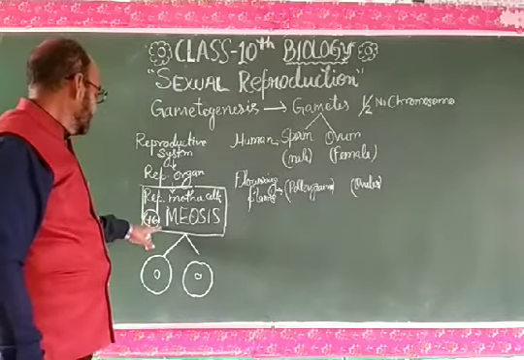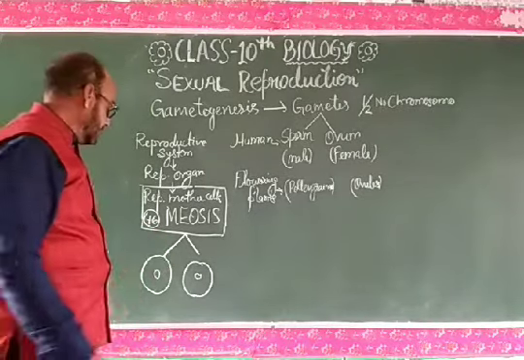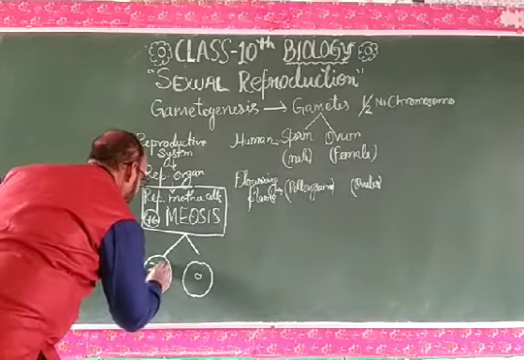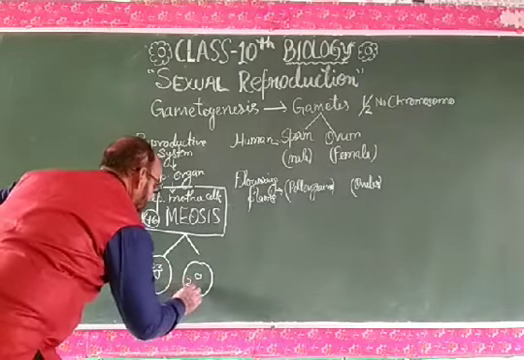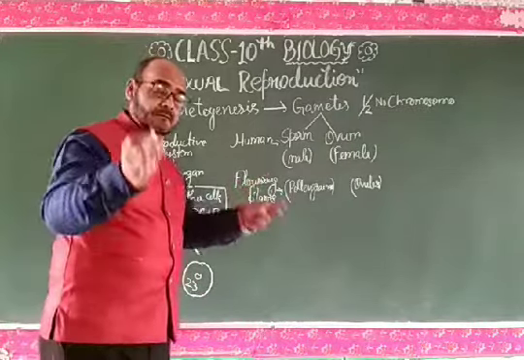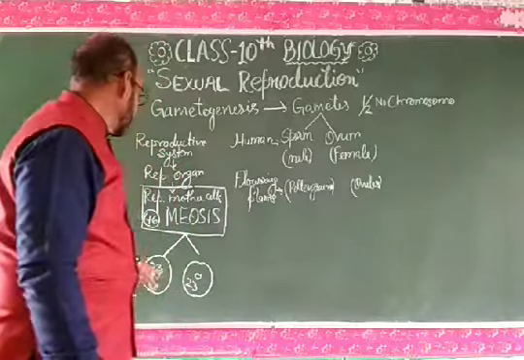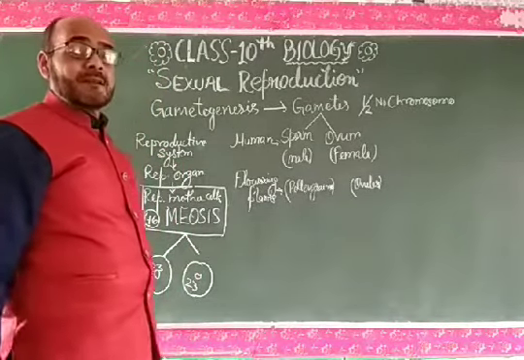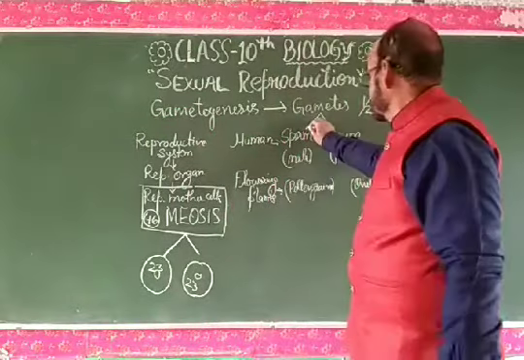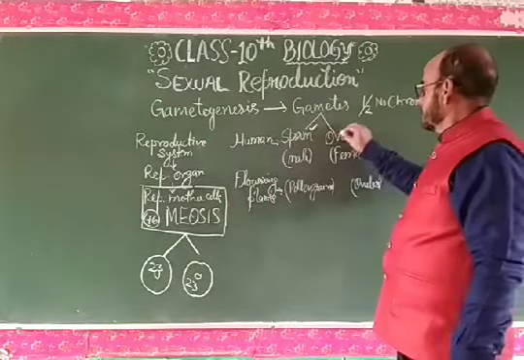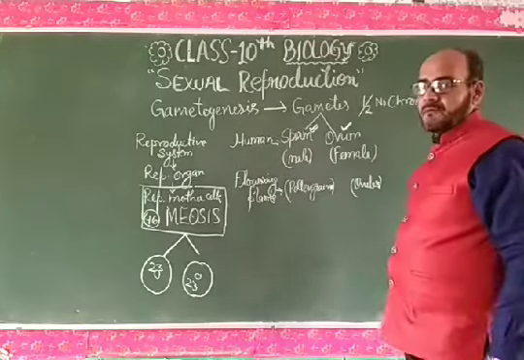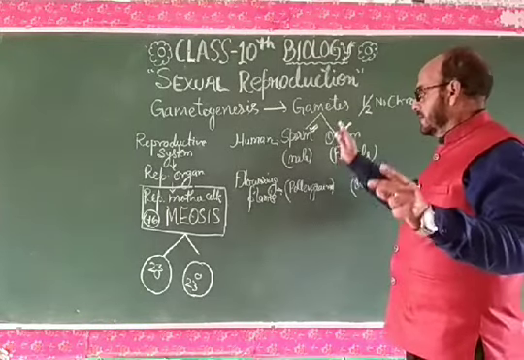Then these cells get divided, and the daughter cells will have 23 chromosomes in each daughter cell. And dear students, when these daughter cells mature, they are called sperm or ovum. This is the example of human.